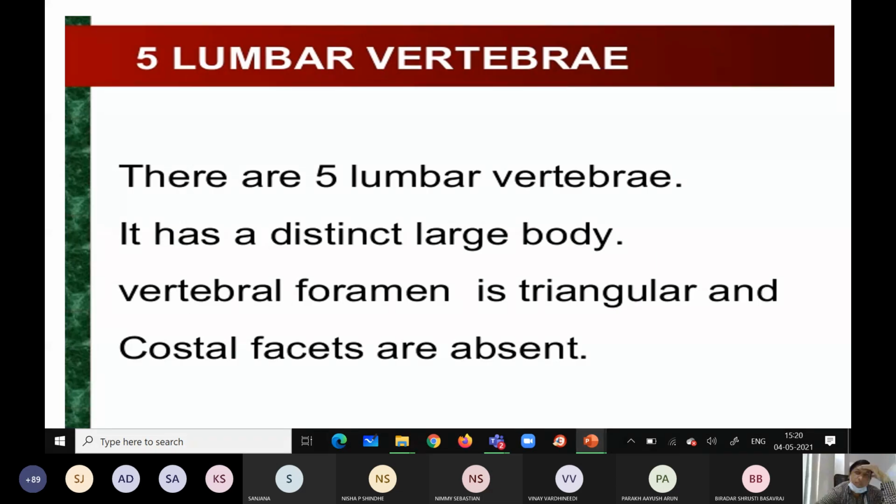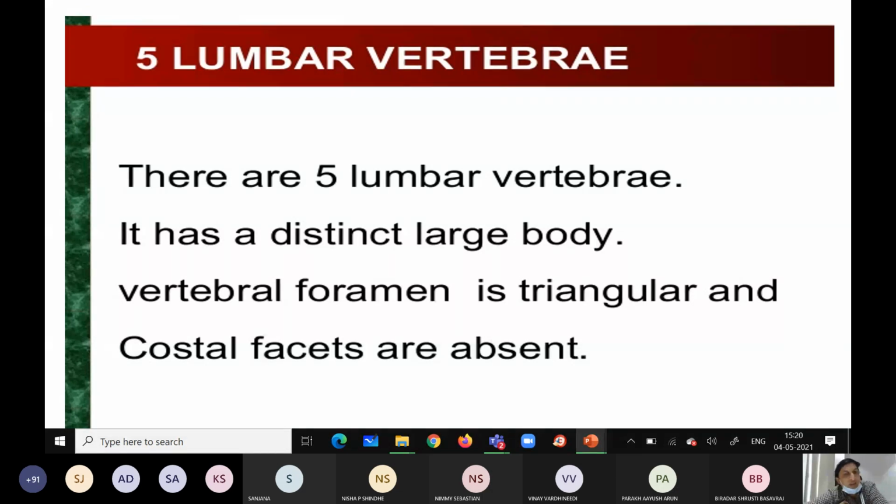Now, how many lumbar vertebrae are there? There are 5 lumbar vertebrae. The important points: by seeing it you can judge. It has a distinctly large body compared to the cervical and thoracic vertebrae. The second point is that the vertebral foramina is triangular. And importantly, there is no question of ribs coming on either side, so costal facets are absent.